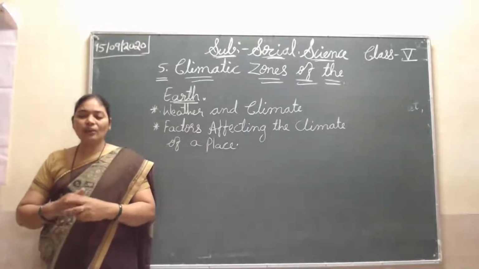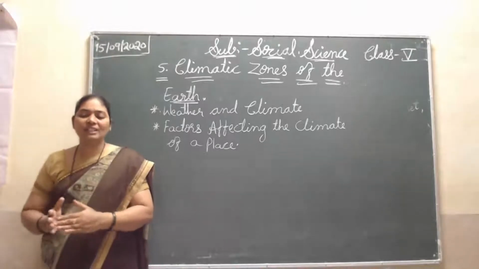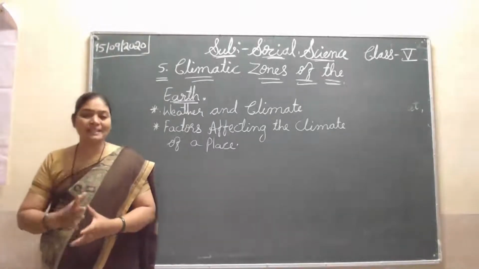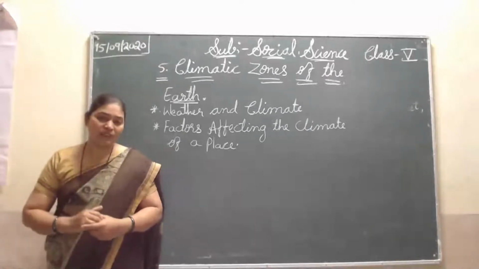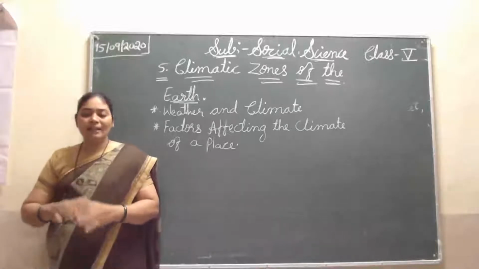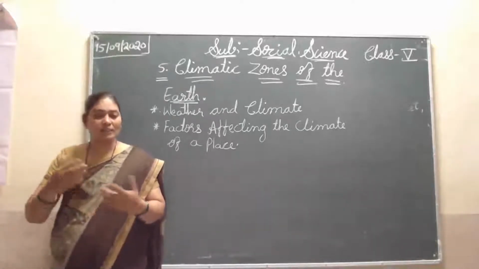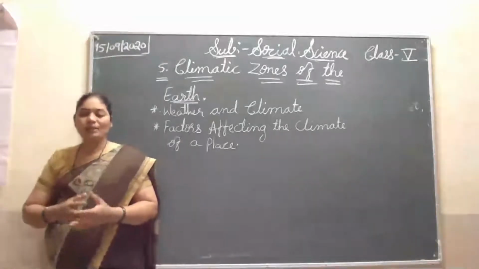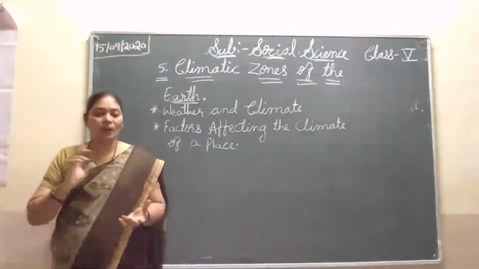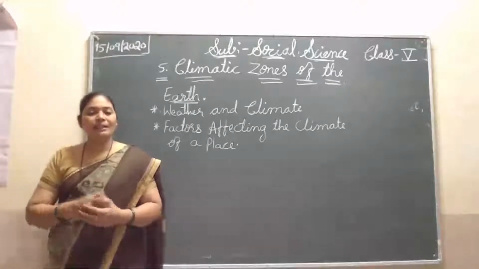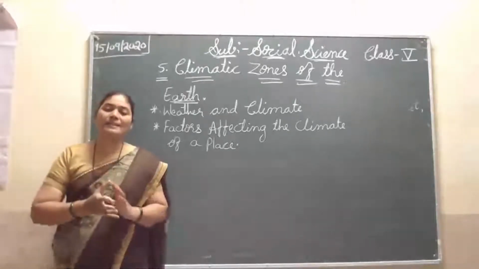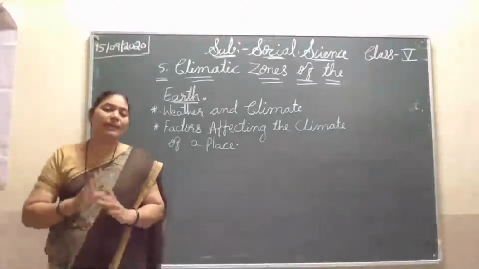You already know that the movement of the earth around the sun on its orbit causes the seasons. I told you in the previous class, but once again I'm saying, listen. The movement of the earth on its orbit around the sun causes the seasons. Turning on its axis causes only day and night.